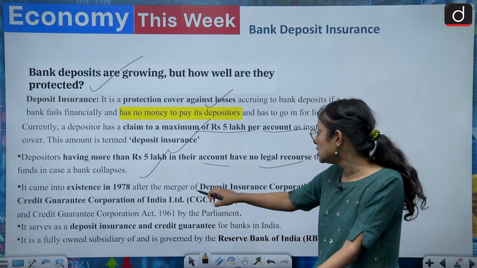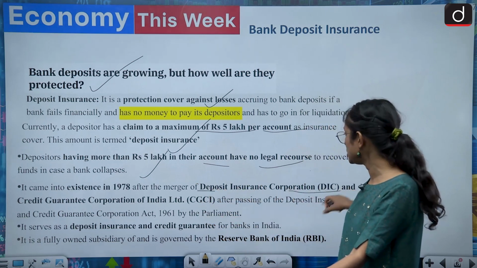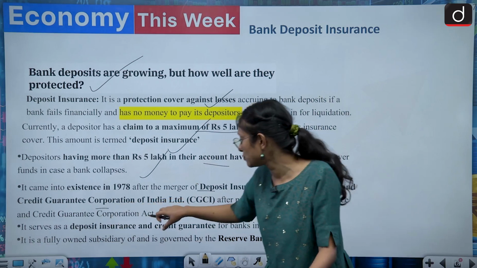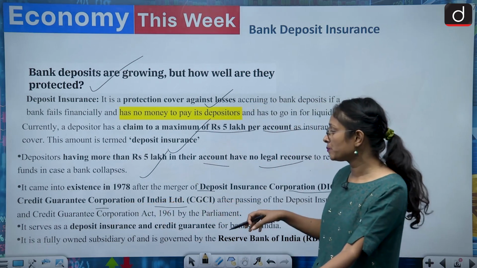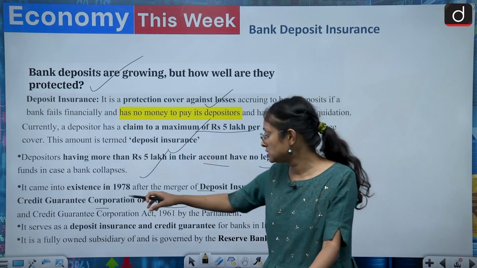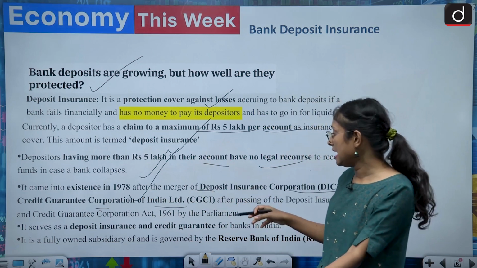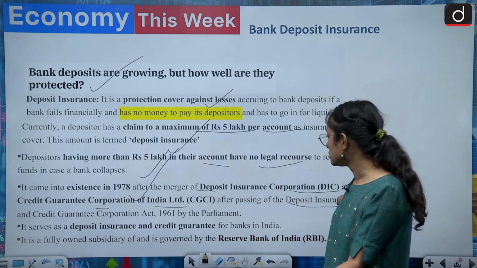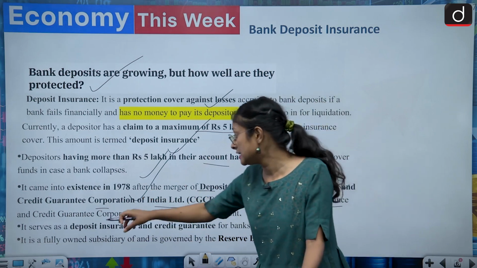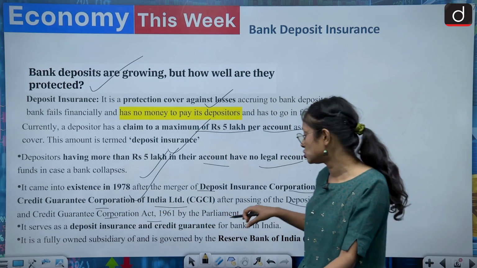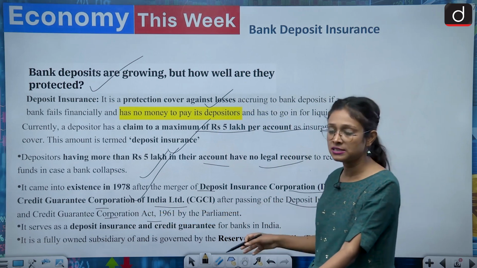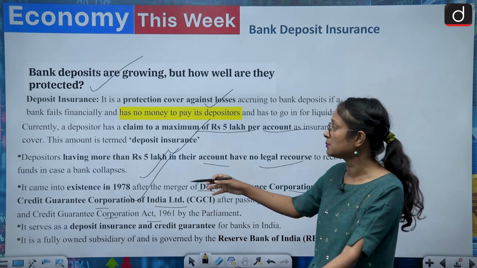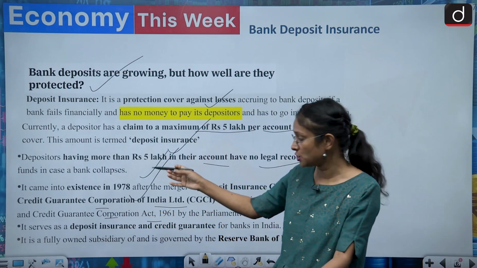So we have the Deposit Insurance and Credit Guarantee Corporation of India. It came into existence in 1978 with an act, and the act is known as the Deposit Insurance and Credit Guarantee Corporation Act 1961. So by this act, we have legal support for deposit insurance in the country.